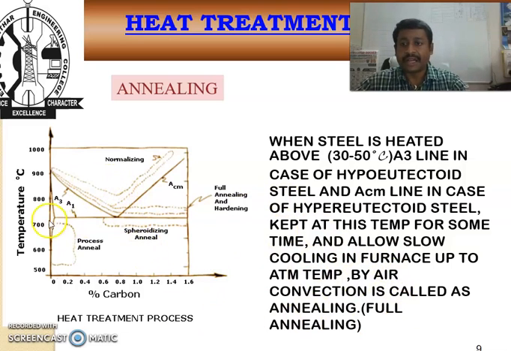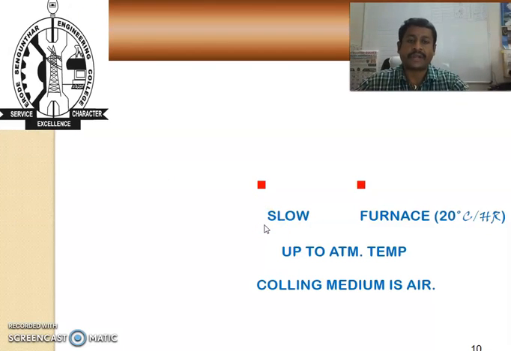So we have different types of annealing process. Depending upon the percentage of carbon, we have process annealing, spheroidized annealing, and full annealing, and also the hardening process. This is above the upper critical ACM line, and it is also called the normalizing process. So these are the types of the first type of heat treatment process.